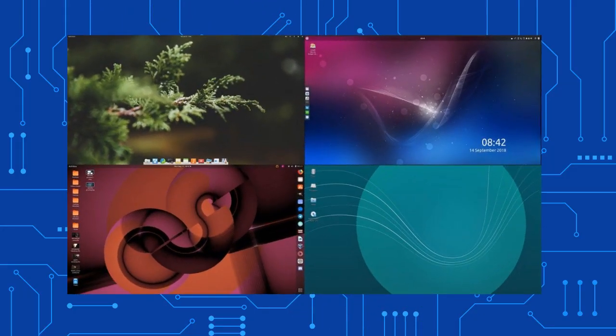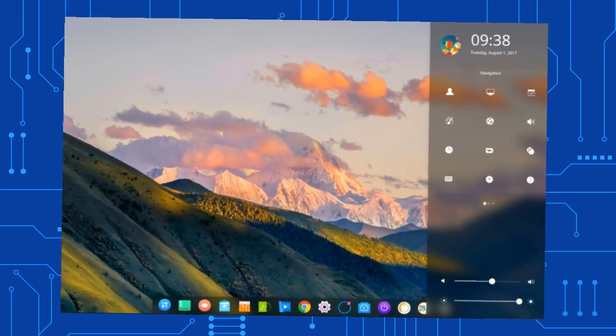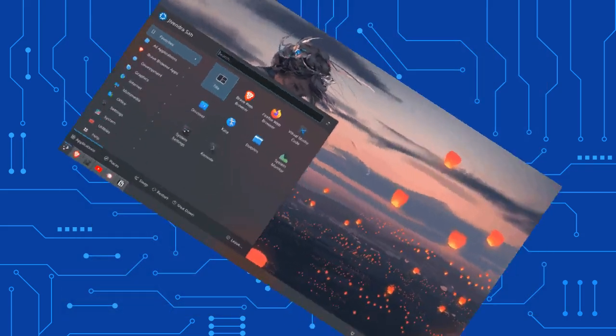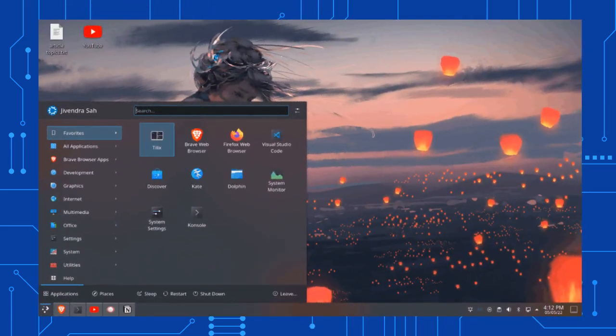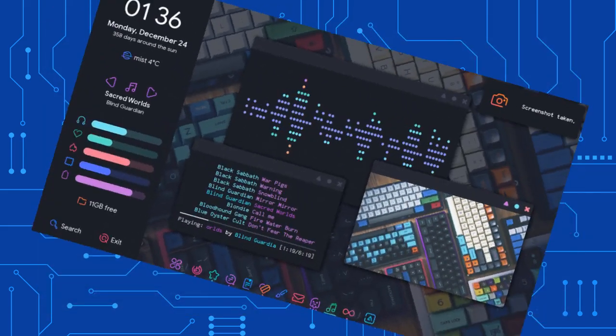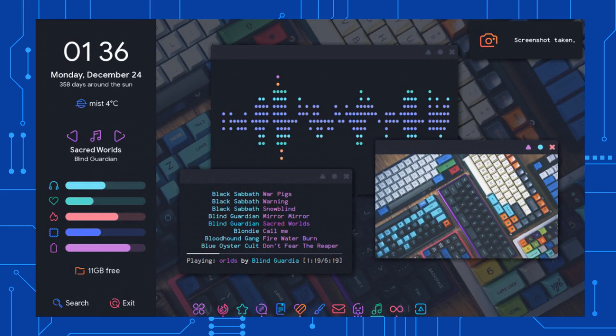Linux gives you more control over your operating system. In addition to many varieties of operating systems, you can also choose from several desktop environments and customize with your own choice of accessories. We'll talk more about this in another video.